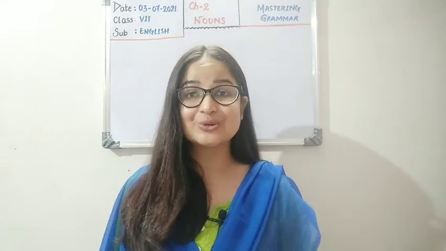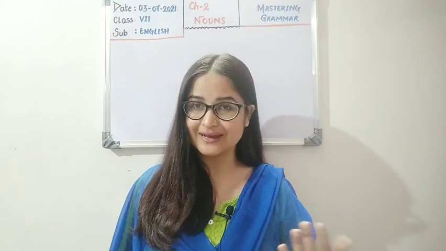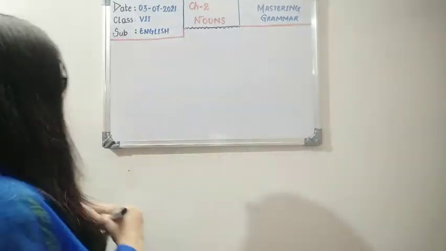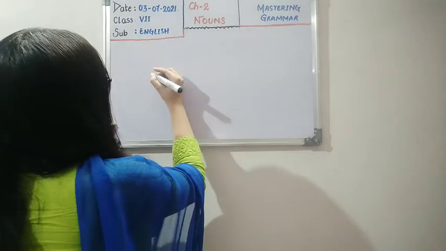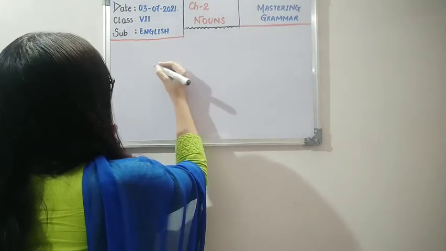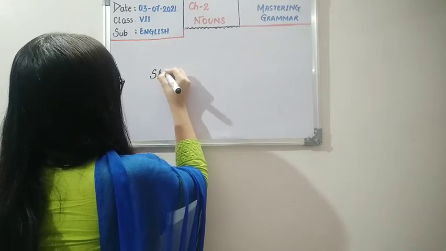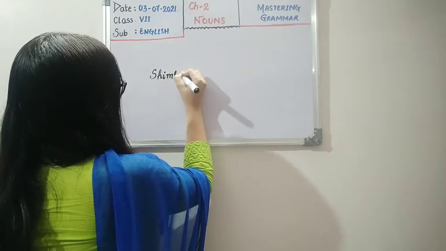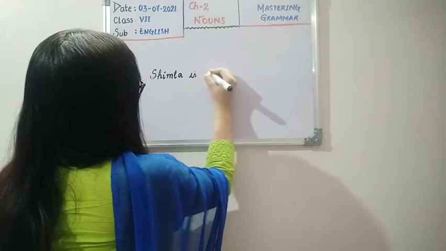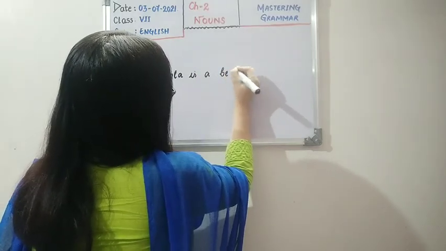Okay children, let's first move ahead with an example. I am giving you an example of a sentence. If I say, Shimla is a beautiful place.